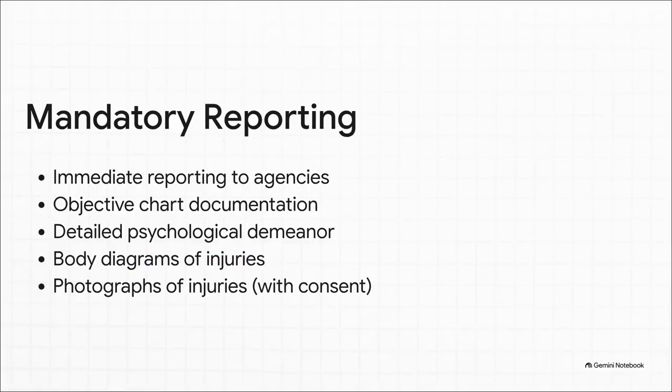Under laws like CAPTA, healthcare providers have a strict legal obligation to report suspected maltreatment. But listen, reporting isn't enough. It must be backed by rock-solid, objective documentation in the permanent medical record for Child Protective Services. This means detailing the patient's psychological demeanor, utilizing body diagrams to map the exact location and healing stage of injuries, and including properly identified photographs taken with consent. Finally, the chart has to clearly state exactly to whom the report was made and when.